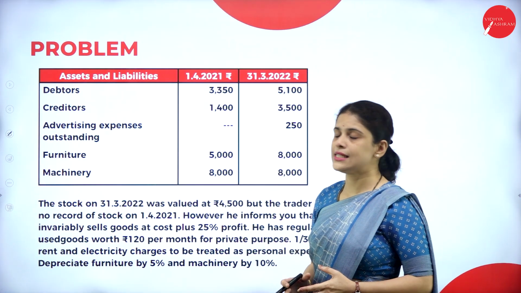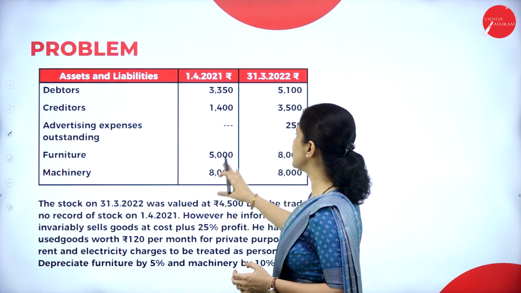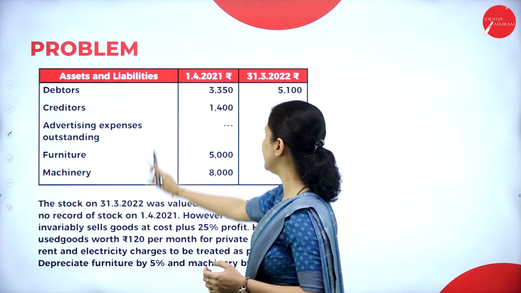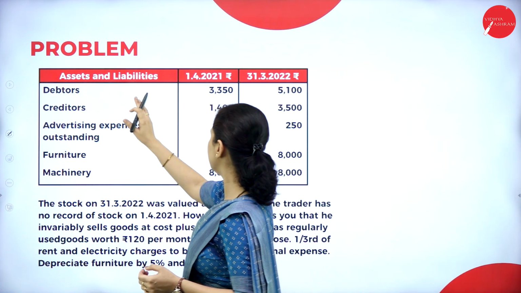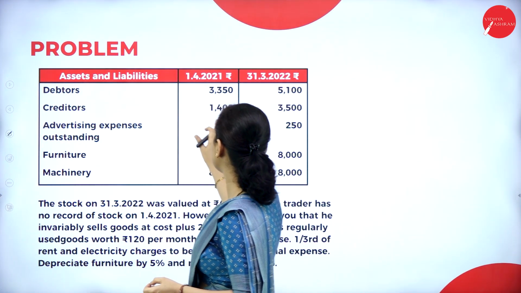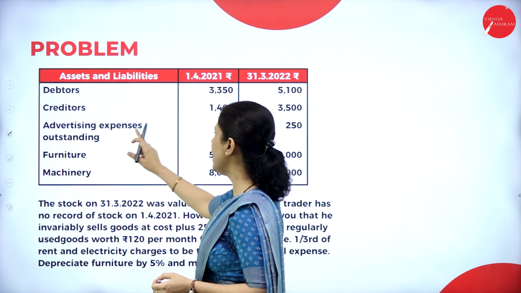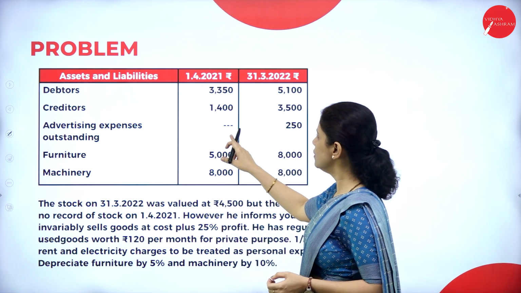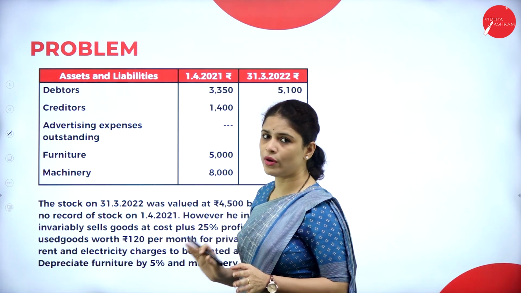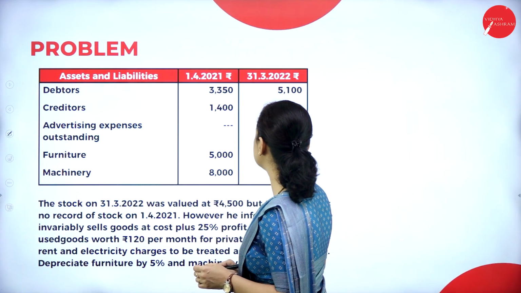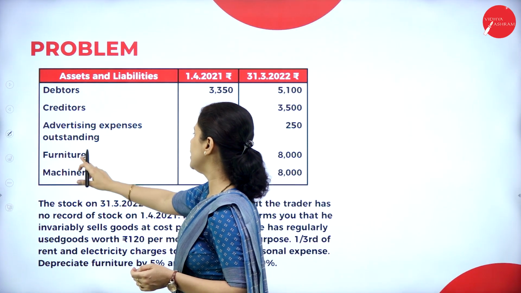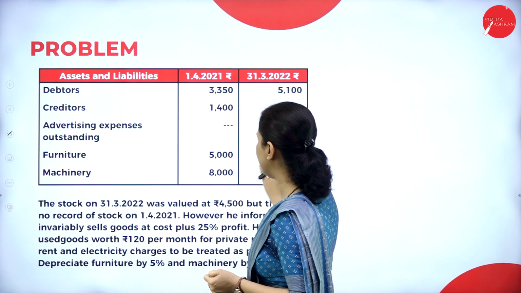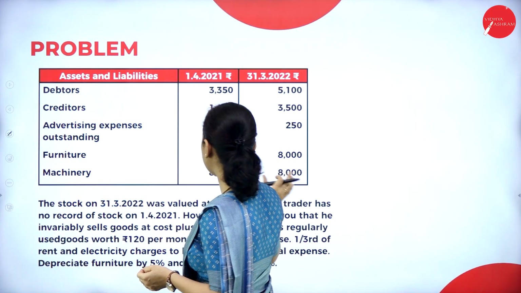Now let us see the assets and liabilities. This is the opening assets and liability and this one is the closing one. Debtors 3,350 and closing is 5,100. Creditors 1,400, 3,500. Advertising expenses. So in the beginning of the year there is no advertisement expenses. At the end of the year there is 250. That is advertising expenses outstanding. Next, furniture 5,000, 8,000. Machinery 8,000, 8,000.